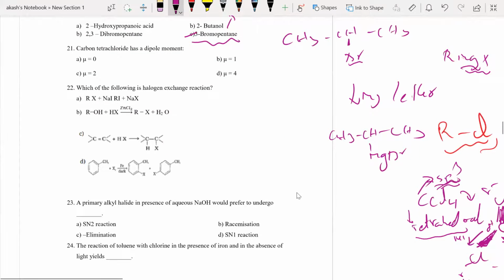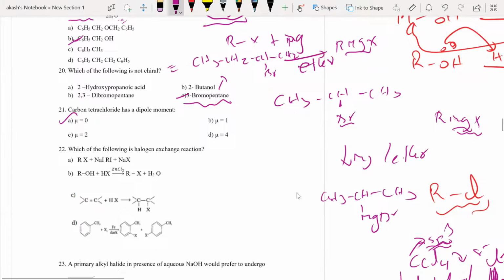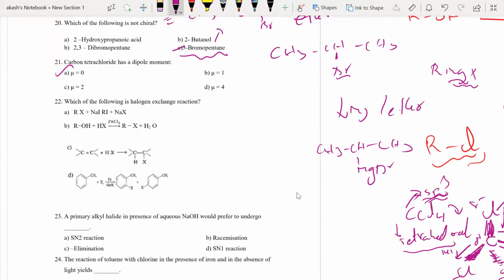So the answer to this question is A. Carbon tetrachloride has a dipole moment of 0. Next: which of the following is a halogen exchange reaction? Now you see option A. Option A is RX plus NaI in the presence of acetone gives RI plus NaX. What reaction is this? This is a name reaction. What is the name of this reaction? Finkelstein. Right, this is my Finkelstein reaction. So definitely I know it is halogen exchange, so A is definitely the answer.